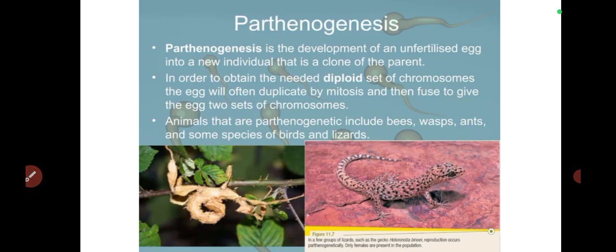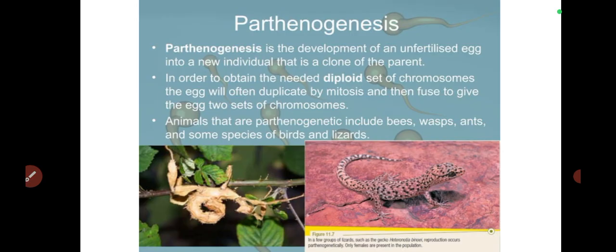Now parthenogenesis means development of one. The word parthenos refers to one parent, and genesis means origin, or production, or beginning. So parthenogenesis is the development of an unfertilized egg into a new individual that is a clone of the parent. So in this case, the sperm will not fertilize the egg, yet a new organism will arise.